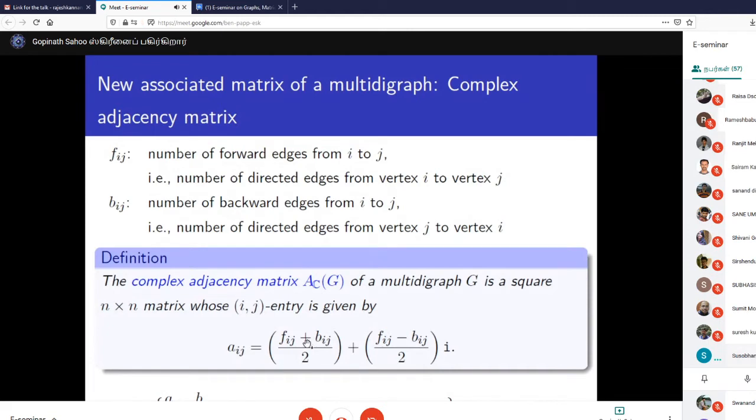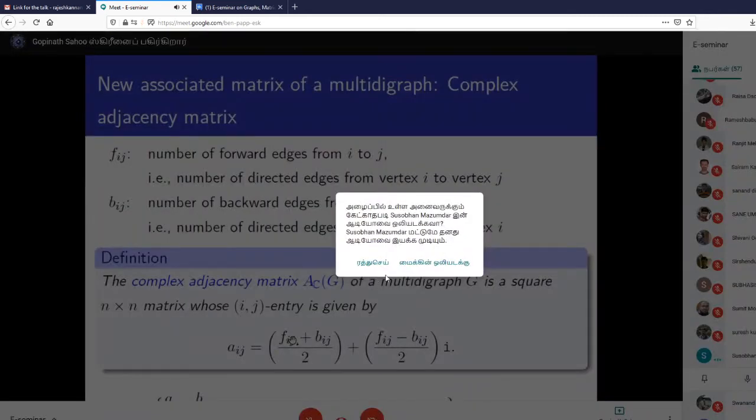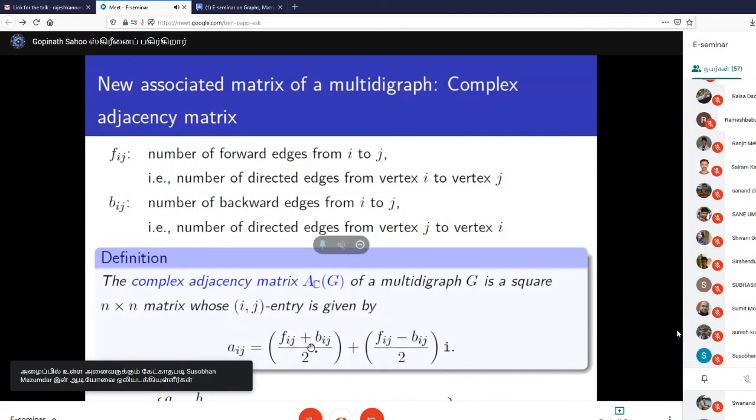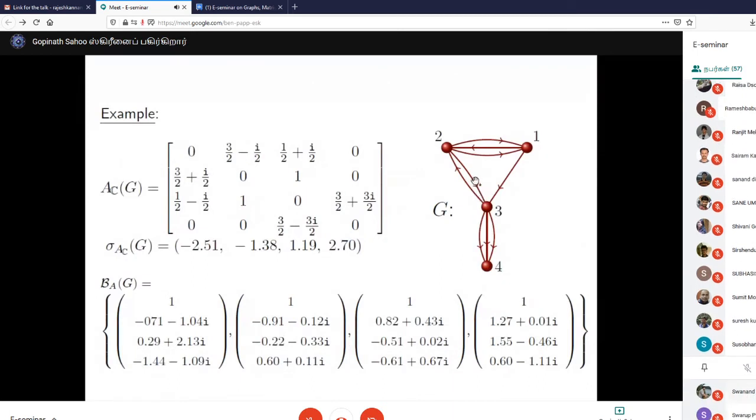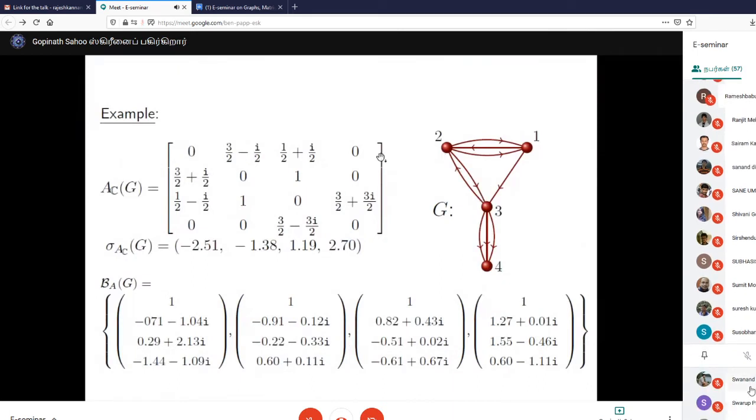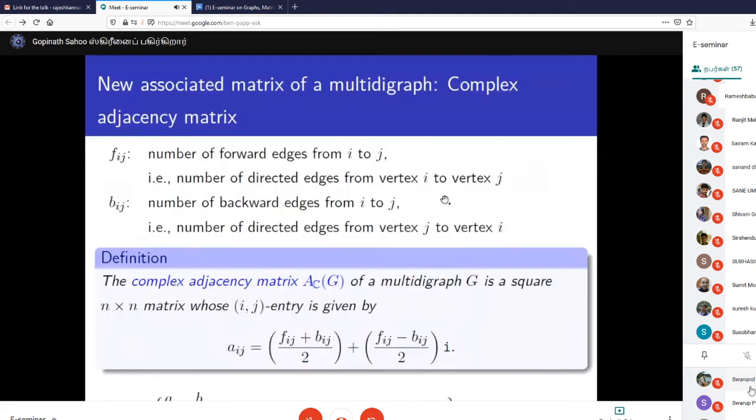But to me, I'm trying to make it a generalization of the adjacency matrix. You can see if it's an undirected graph, each undirected edge will be represented by this. So Fij will be 1, Bij will be 1, so (Fij plus Bij) divided by 2 becomes 1 again, and (Fij minus Bij) divided by 2 becomes 0. So it nullifies the imaginary part, meaning it becomes 0. So it ultimately comes out as the adjacency matrix. That's why I can call it a generalization of the adjacency matrix.